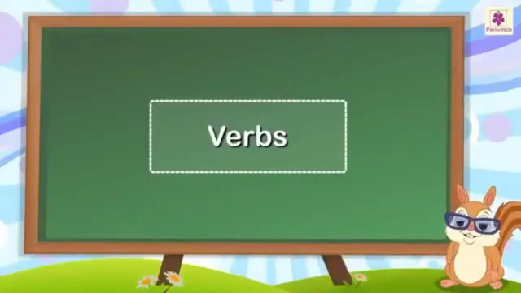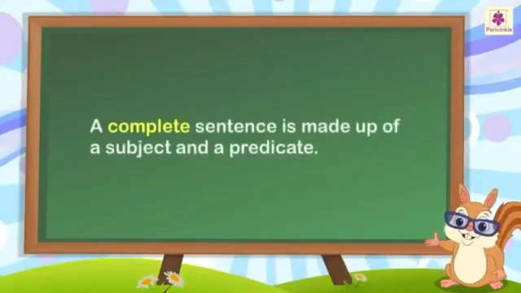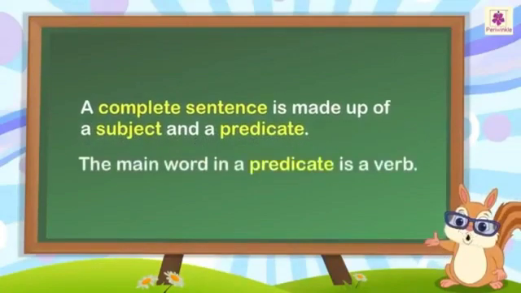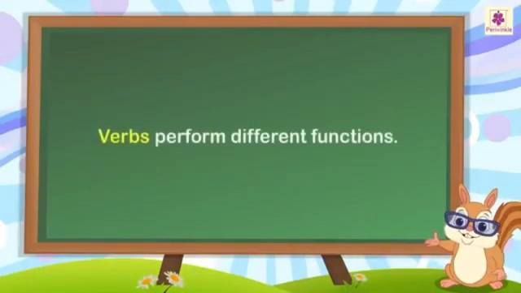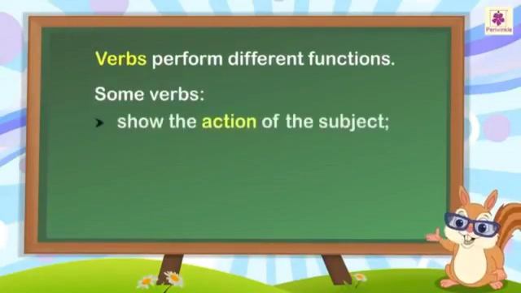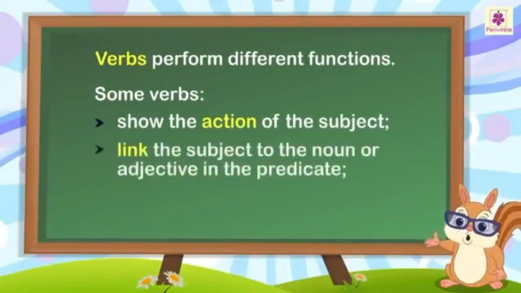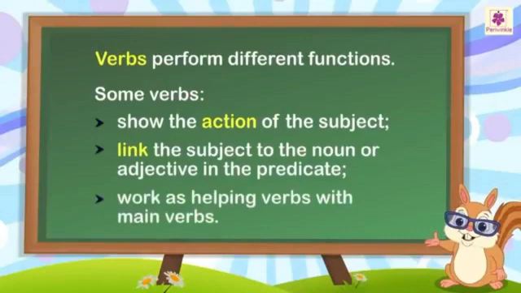Verbs. A complete sentence is made up of a subject and a predicate. The main word in a predicate is a verb. Verbs perform different functions. Some verbs show the action of the subject. Some verbs link the subject to the noun or adjective in the predicate. Some verbs also work as helping verbs with main verbs.